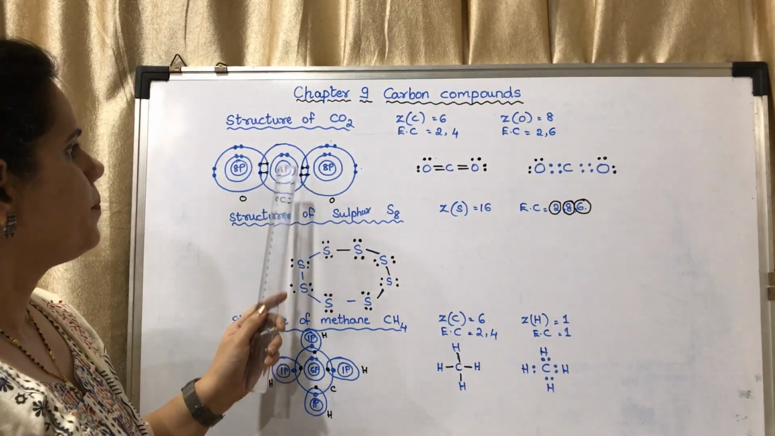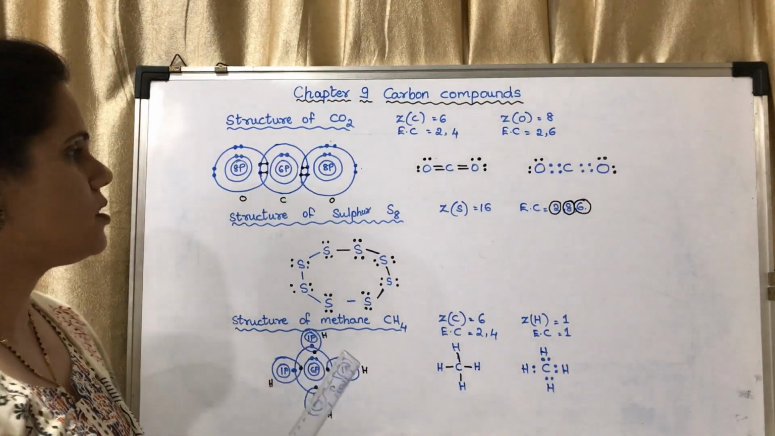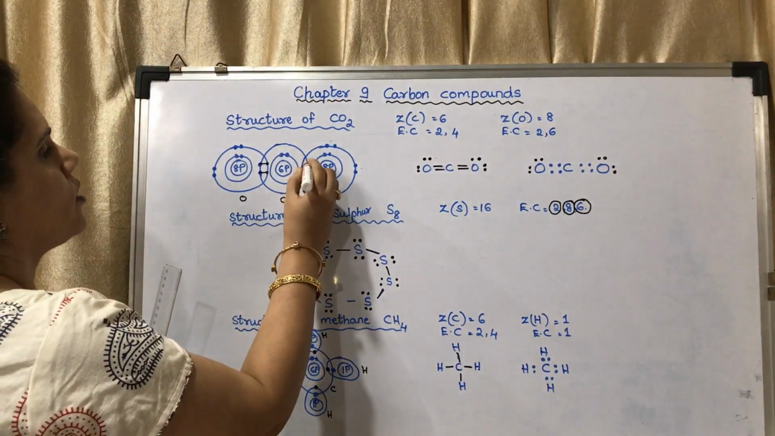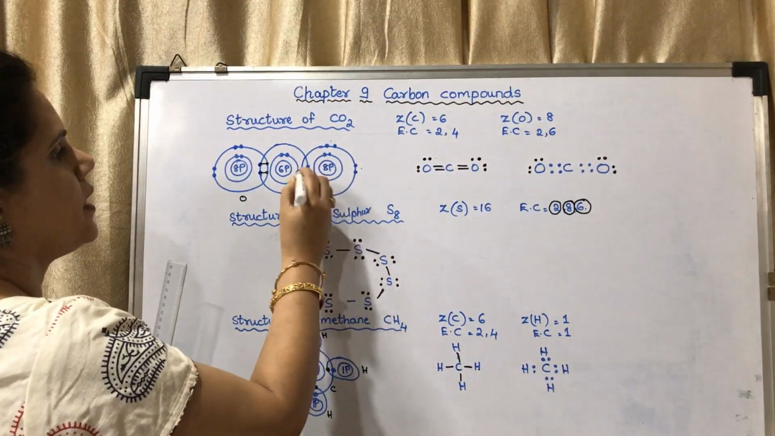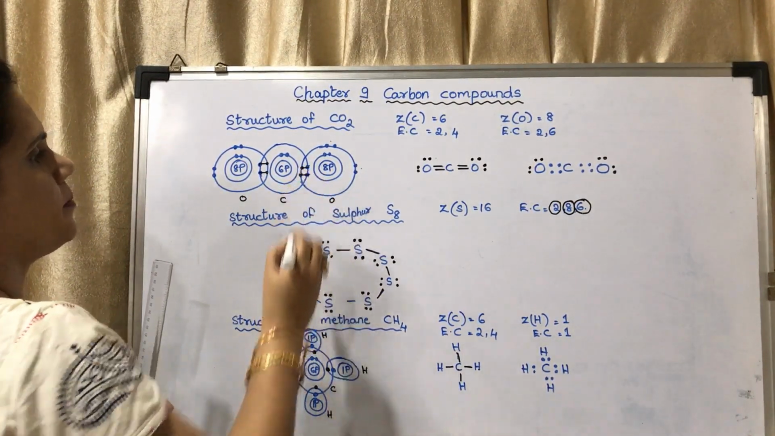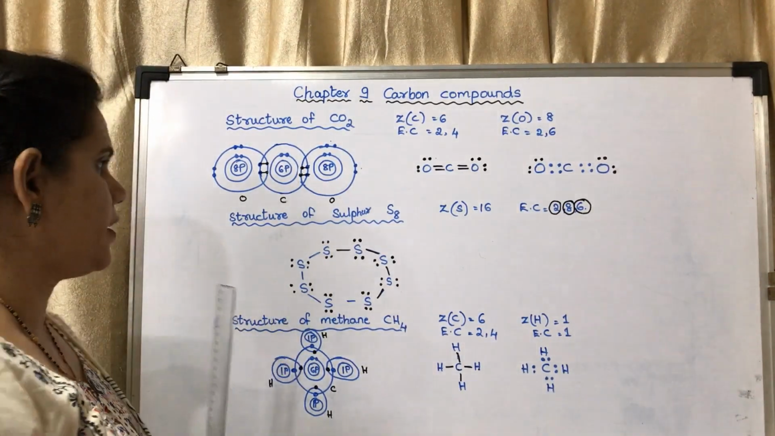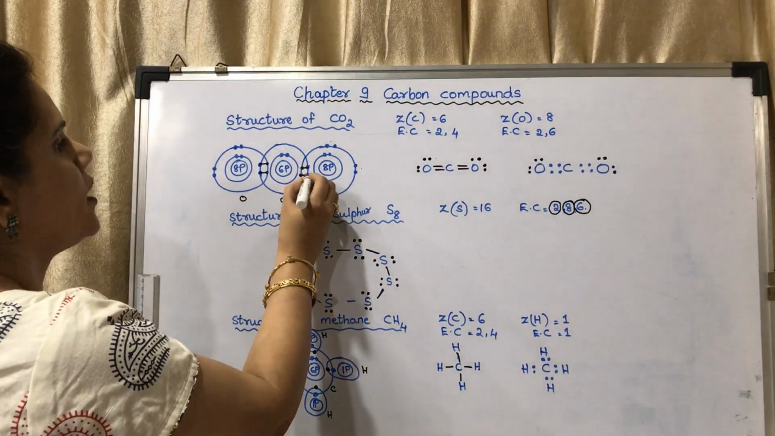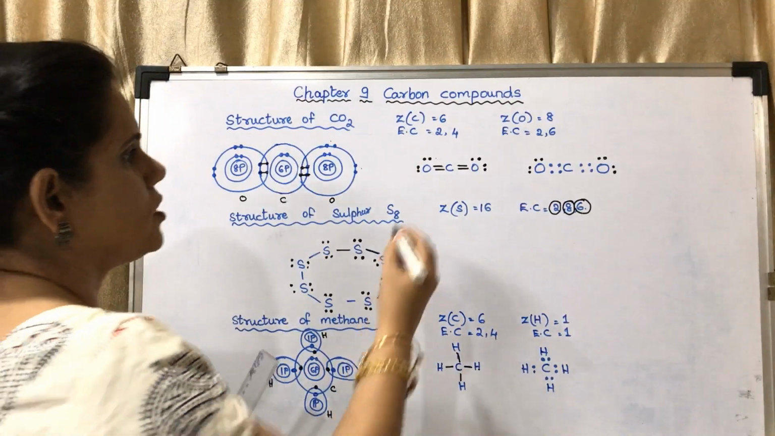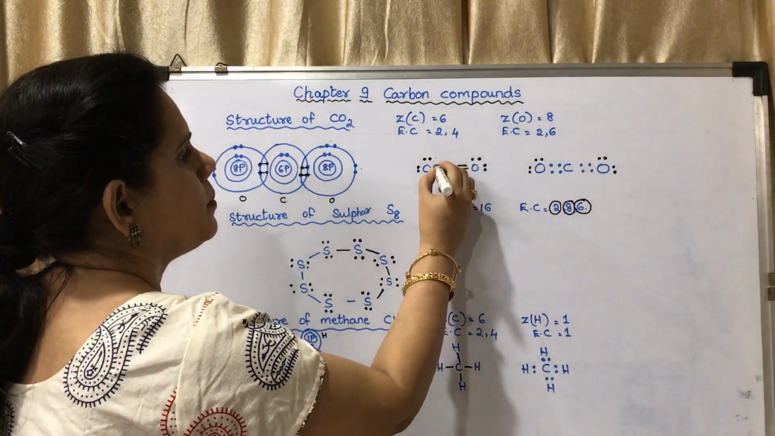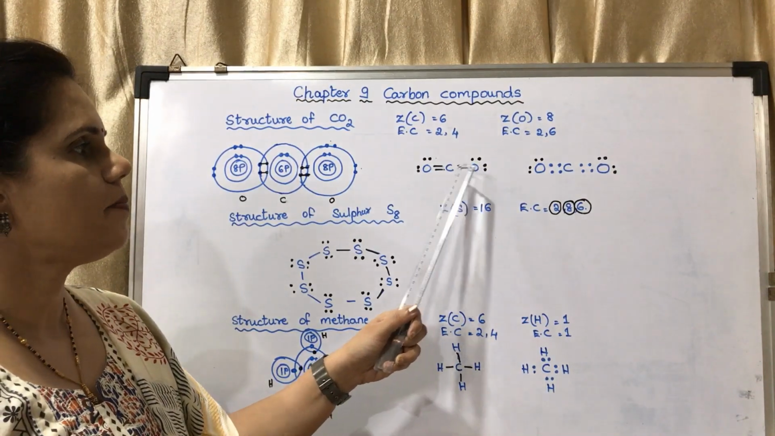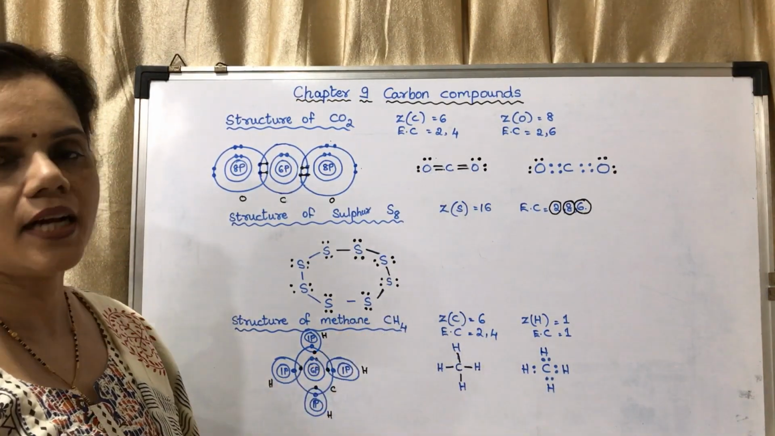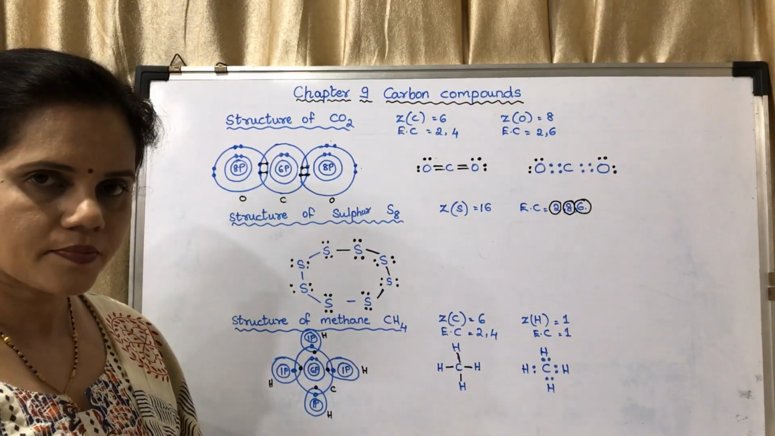Here you may see they have shared electrons. These are the electrons of carbon atom and these are the electrons of oxygen atom. Okay, they have been shared. So they have shared 2 pairs of electrons. So there is a double bond. Okay, so there is a double bond between carbon and oxygen. There is another double bond between carbon and oxygen.